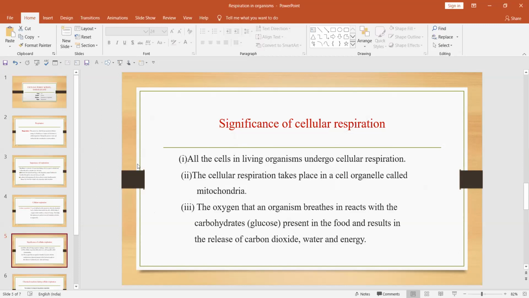Okay, now the third condition is that the oxygen that an organism breathes in reacts with the carbohydrate that is present in the food item and results in the release of carbon dioxide, water and energy. So what happens during this cellular respiration? This oxygen which is inhaled by the organisms at the time of breathing will combine with the food items. And what is the food item? Food items generally contain carbohydrate, or you can say glucose. These food items then undergo respiration and they will release three things. One is carbon dioxide, another is water, along with the energy that is utilized by us.